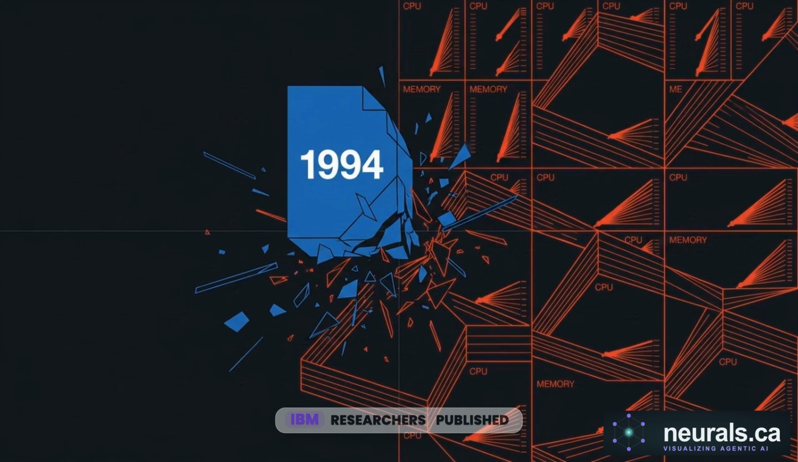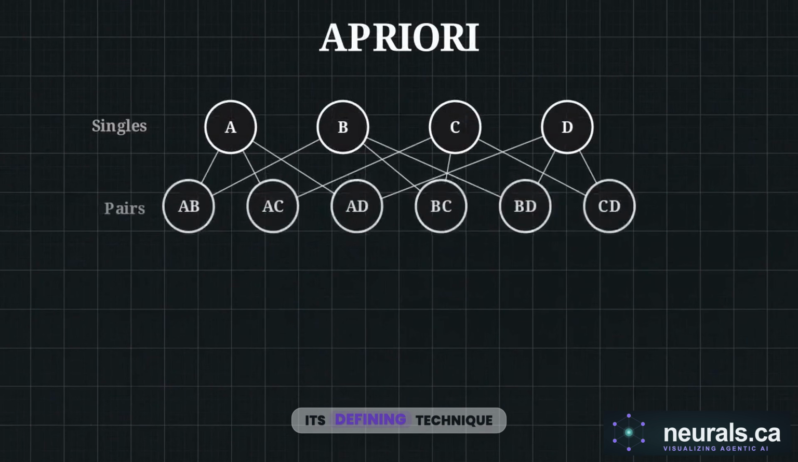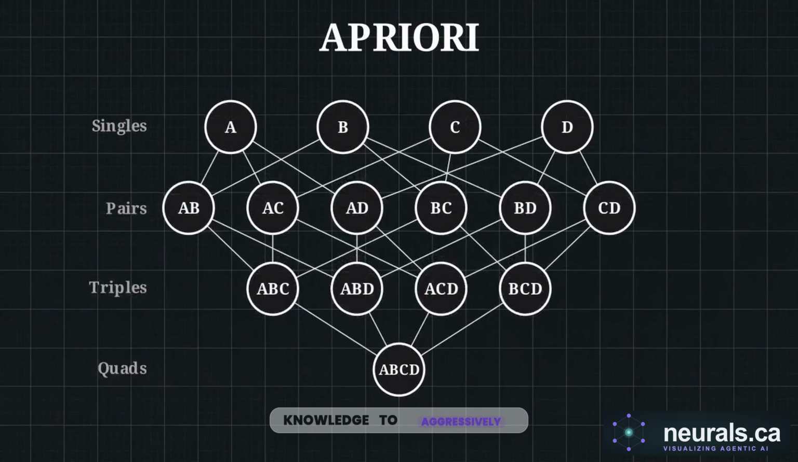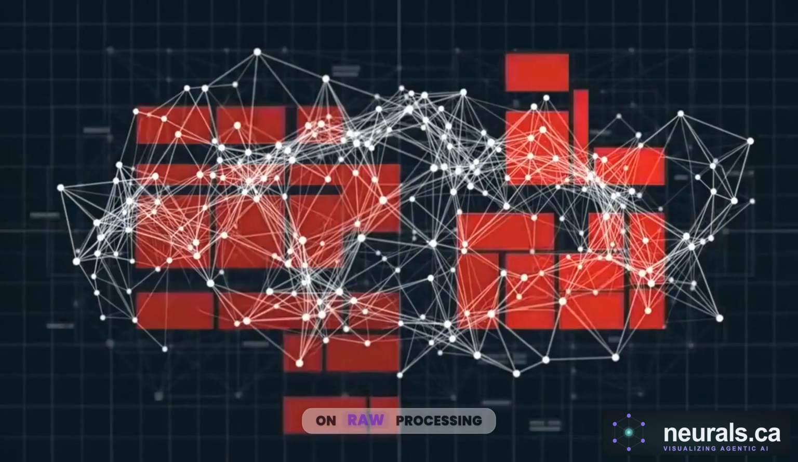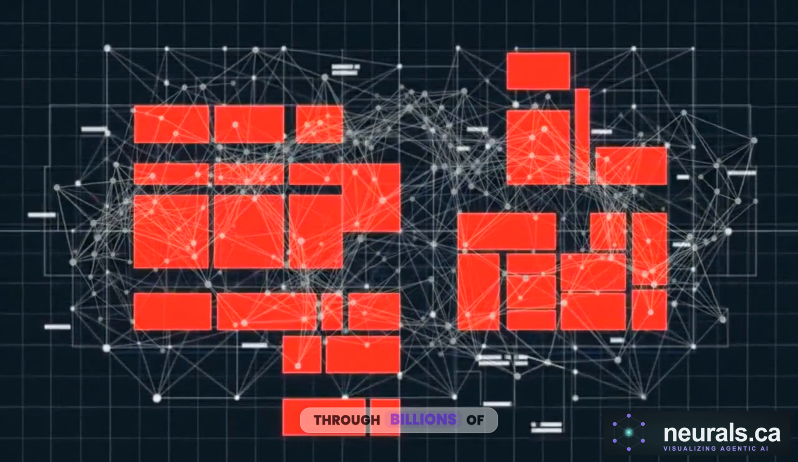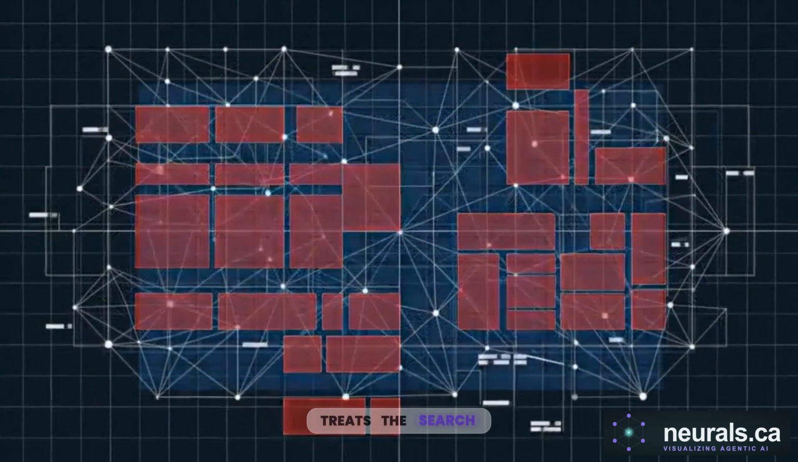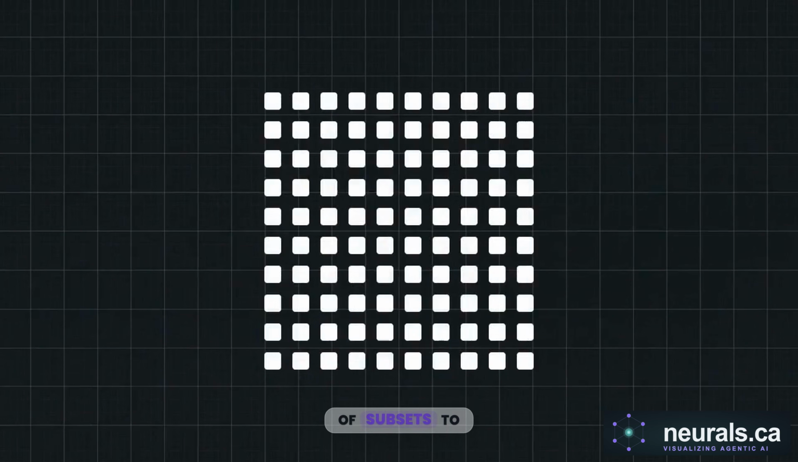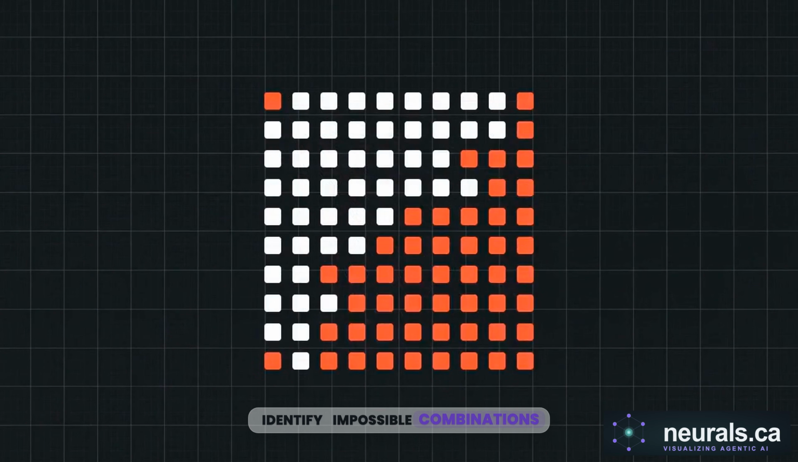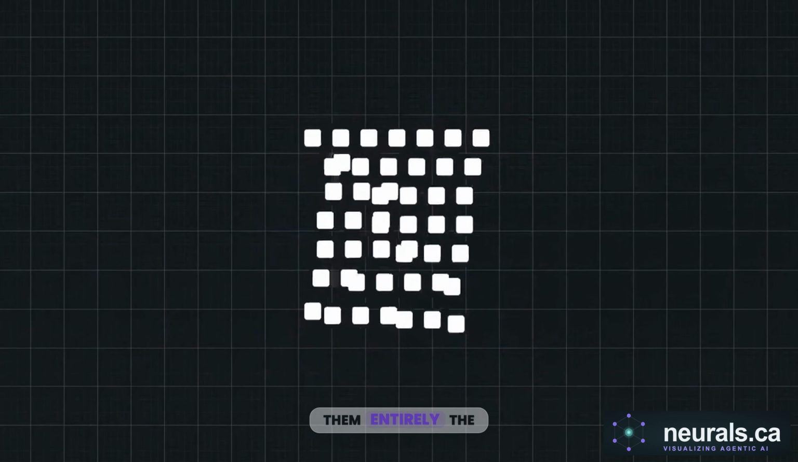In 1994, IBM researchers published a solution specifically designed to navigate around this computational wall. They called it the Apriori algorithm, named for its defining technique of using prior knowledge to aggressively prune the dataset. Instead of relying on raw processing power to grind through billions of item sets, Apriori treats the search like a logic puzzle. It uses the mathematical properties of subsets to identify impossible combinations and skip calculating them entirely.